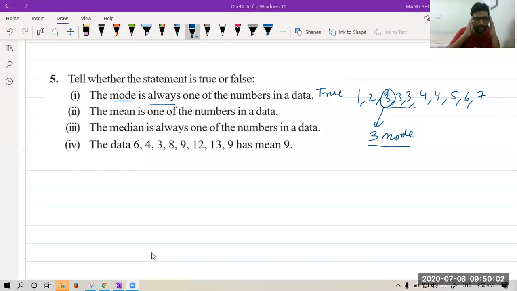Okay, most of you are saying false. Very good. Now, we all have seen some questions where the mean came as 39.5, 20.5. The number was not there in the observation.